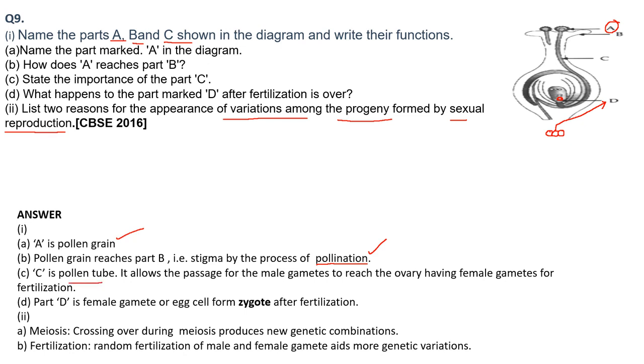It allows the passage of male gametes to reach the ovary, having the female gamete for fertilization. So through this pollen tube, male gametes will go and reach the ovary.